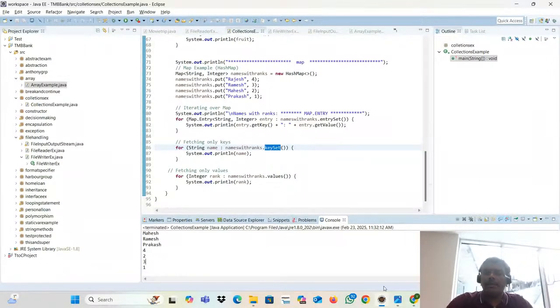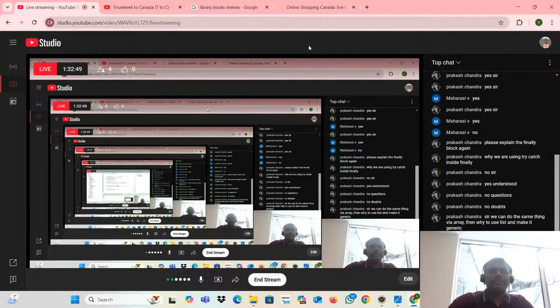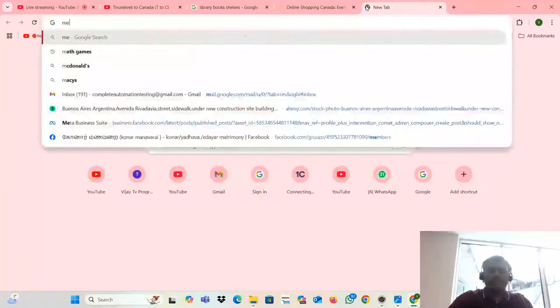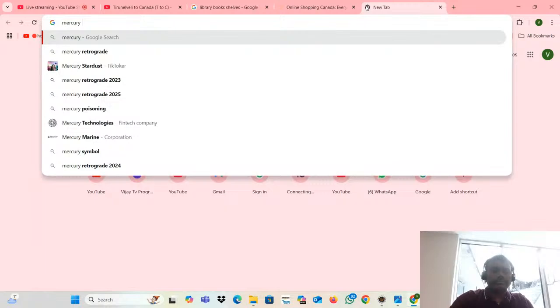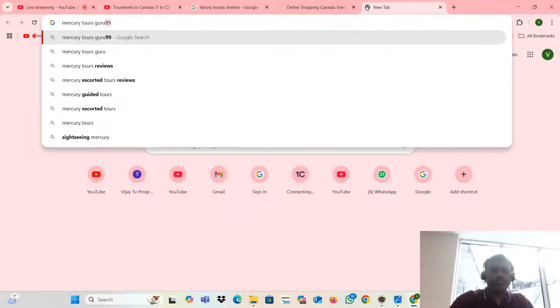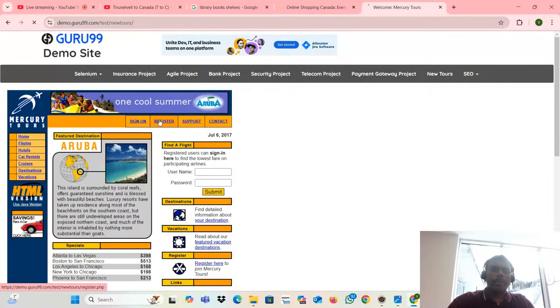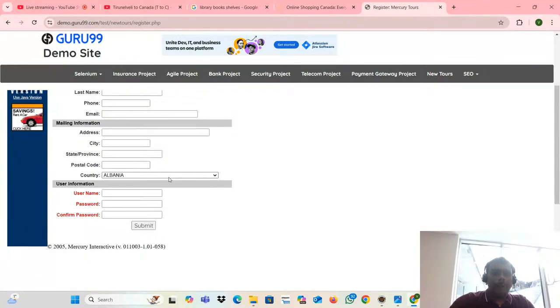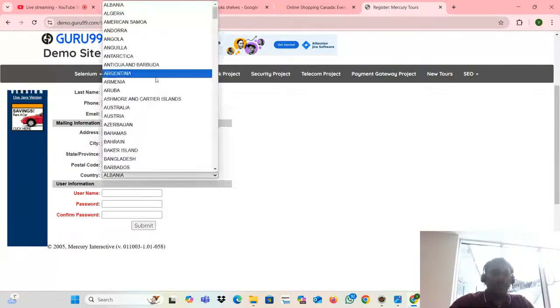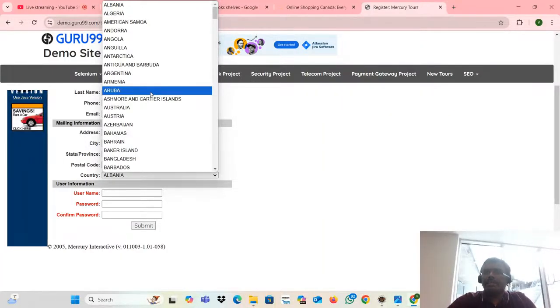for the Selenium stuff. Why is this a very important program? Because whenever you go to this stuff, for example, there is a drop down. What is this? It's a country drop down. In this drop down, there are more than 100, 200 countries. Just to check whether India is present or not, they may ask questions. Then what you have to do? You have to fetch all the countries, put them into collections.